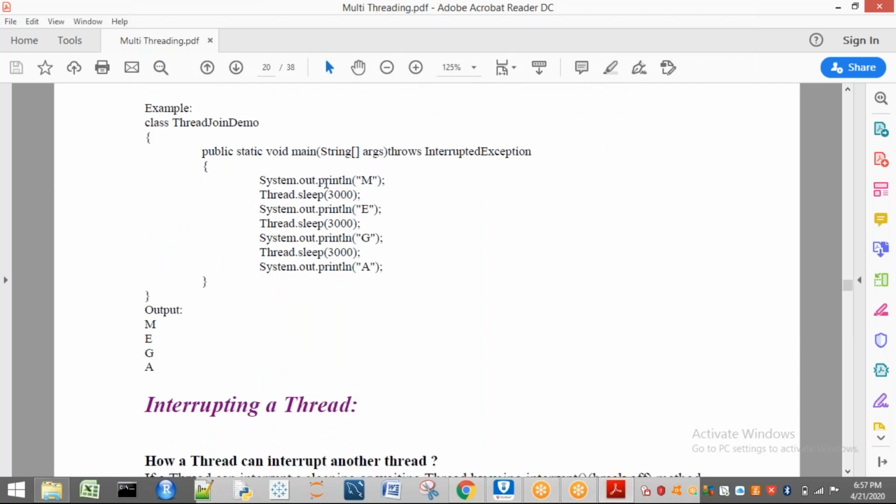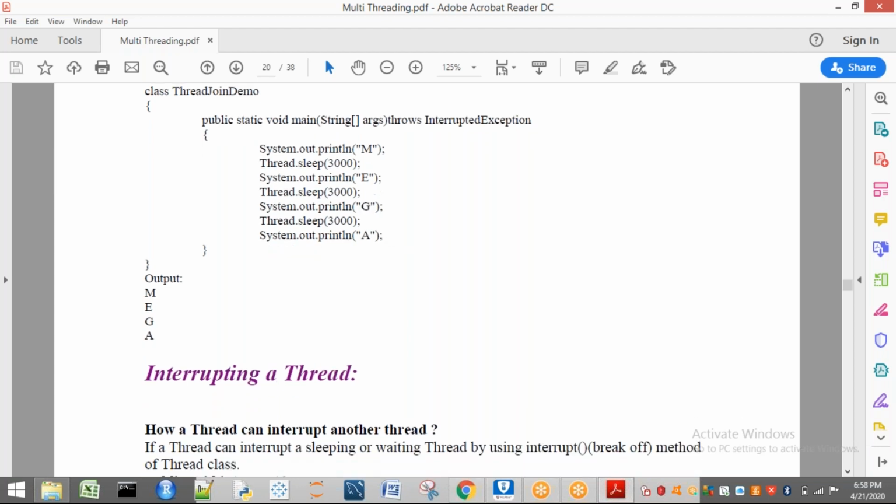So see, System.out.println, the main thread is executing here. So it is printing what? M. After printing M, it wants to take rest for how many milliseconds? 3000 milliseconds. That is 3 seconds. So it has waited 3 seconds. Later, after 3 seconds, E will be printed. Again 3 seconds, it takes rest. Again G, take rest. Again G, completed. Task is completed. So this is the concept of your sleep method.